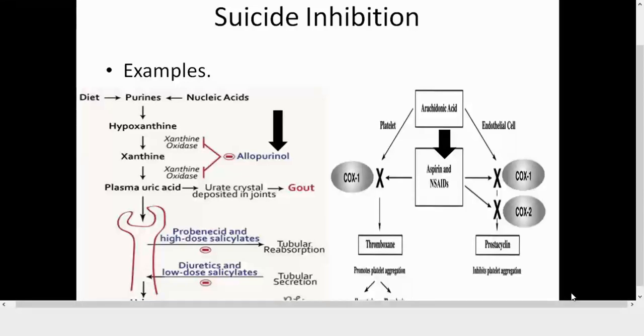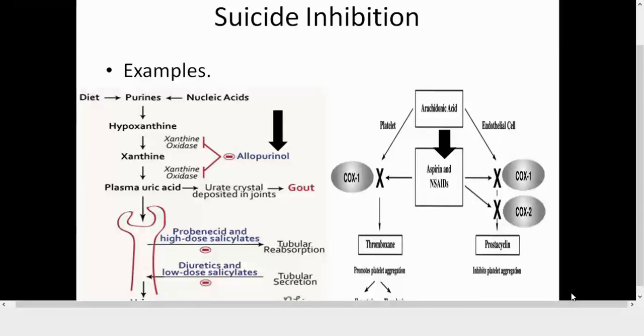But allopurinol is given to overcome hyperuricemia because of the metabolic cause. So this is one of the drugs, allopurinol, that is a structural analog of hypoxanthine, and it is going to inhibit xanthine oxidase. What will happen is that instead of hypoxanthine binding to the active site of xanthine oxidase, allopurinol will acquire the active site. Your xanthine oxidase will process allopurinol to alloxanthine, and then alloxanthine will completely inhibit xanthine oxidase. So this is one of the examples of a suicide inhibition.